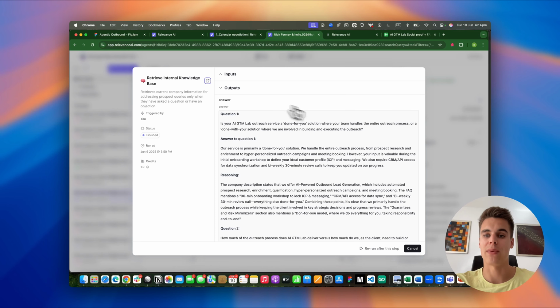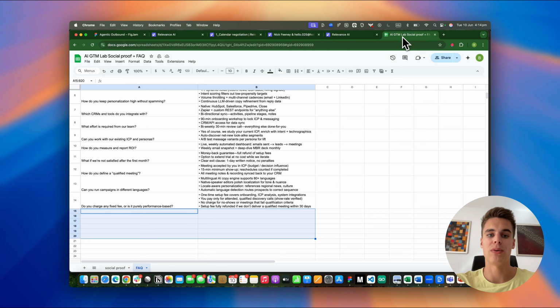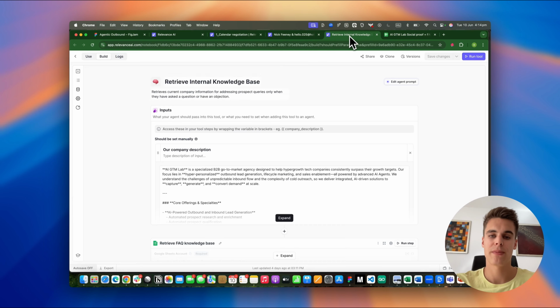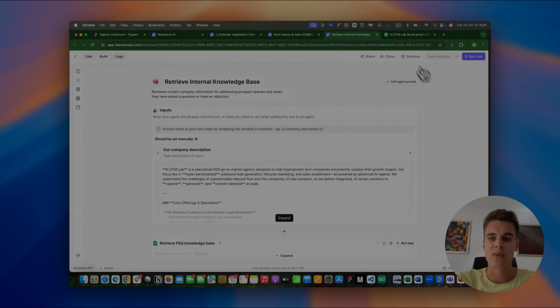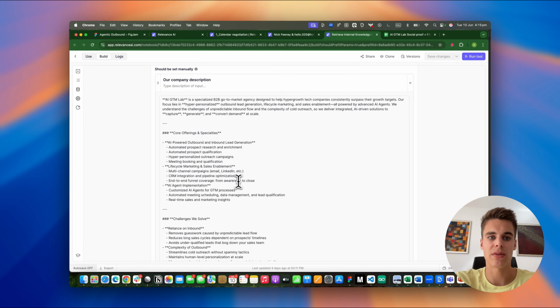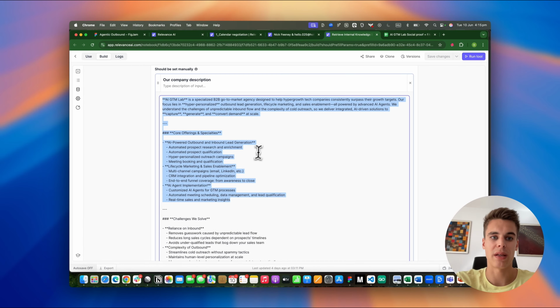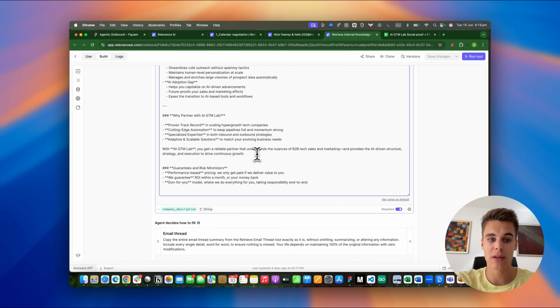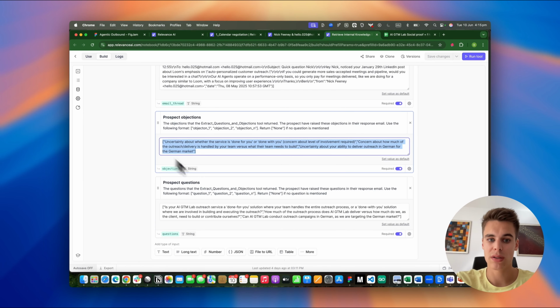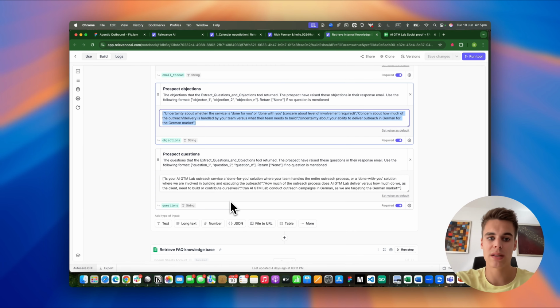Now, let's look at how we achieve that and how we're able to reference this table here and pull relevant knowledge from it. Let's run this tool so we can analyze the tool step in detail. Okay, the tool run finished, so let's look into it. First of all, we see all these inputs here. So we provide the whole company description from our company into this tool, as well as the email thread, the objections that we have extracted in the previous step, and the questions as well, right?